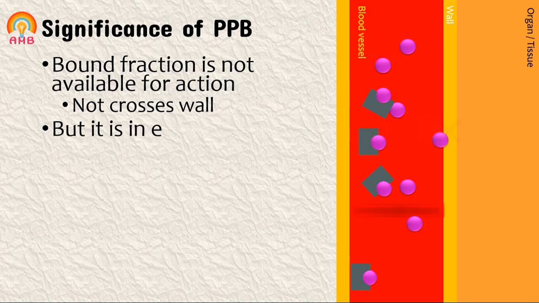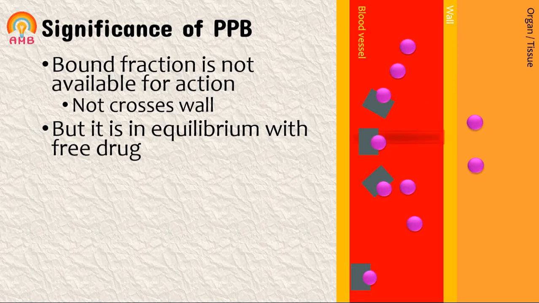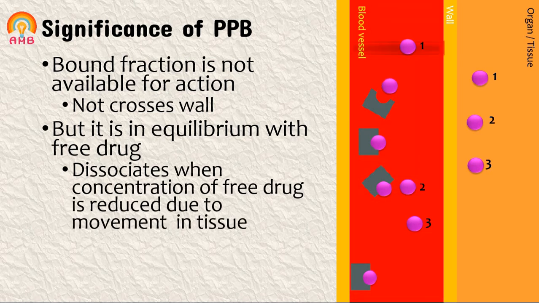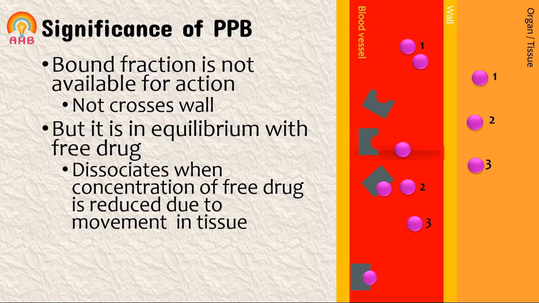But this bound fraction is in equilibrium with the free drug in the plasma. It dissociates when concentration of free drug is reduced due to its movement into the tissue. So whenever free drug enters into the tissue, the equilibrium between free and bound drug in the plasma gets affected, and because of that some drugs which are already bound to the plasma protein can be displaced from the protein and become free, and then they enter into the tissue.